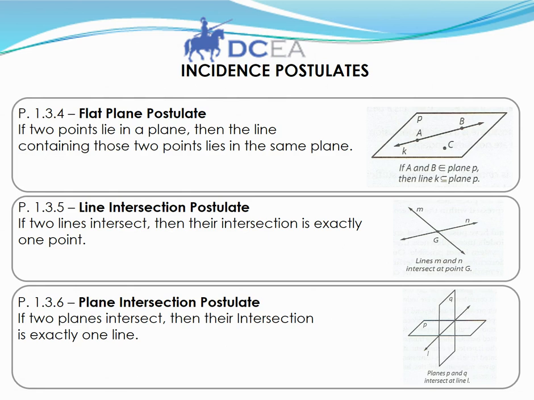Postulate 1.3.5, the line intersection postulate. If 2 lines intersect, then their intersection is exactly 1 point. In the drawing, you see that lines M and N intersect at point G. Postulate 1.3.6, the plane intersection postulate. If 2 planes intersect, then their intersection is exactly one line. And this is difficult to visualize, but think of plane P passing through plane Q. Where they intersect together is line L.